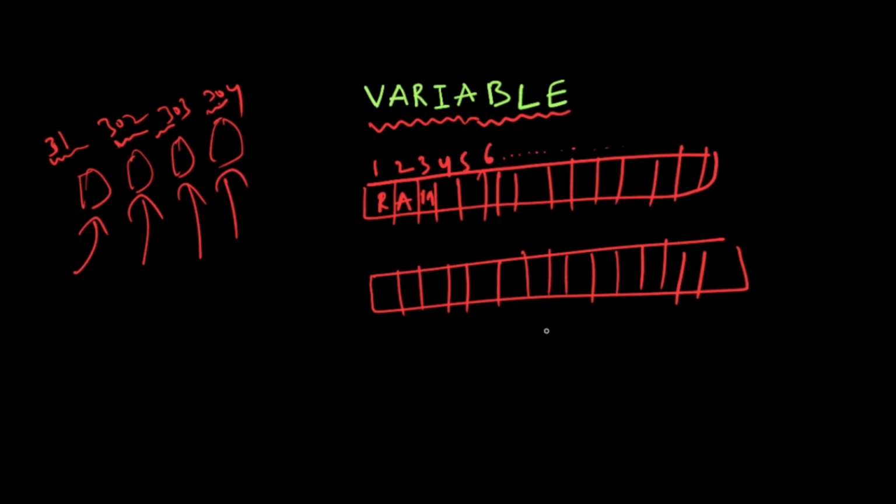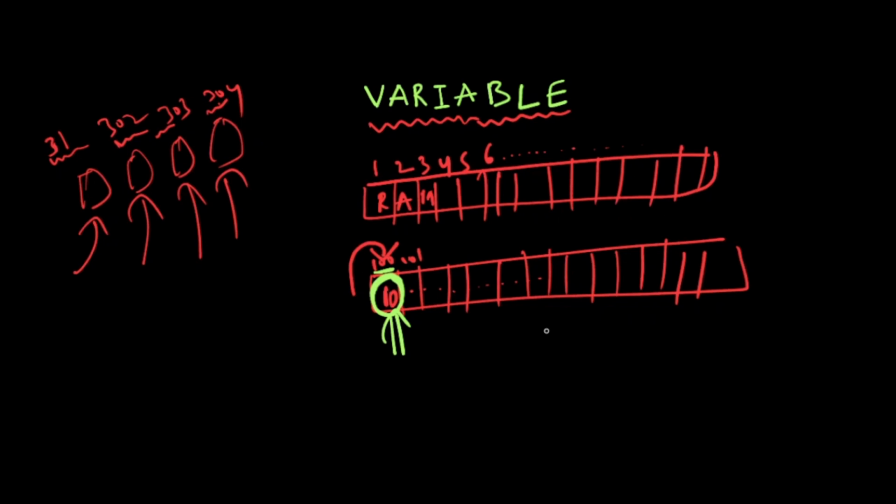If I want to store 10, the 10 will be stored like this, and this address will be some 100, 101 like that, and some data will be present. What is the value or data present in address 100? 10, right? In this way the computer gets data.